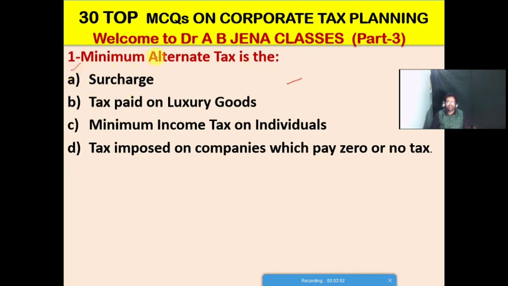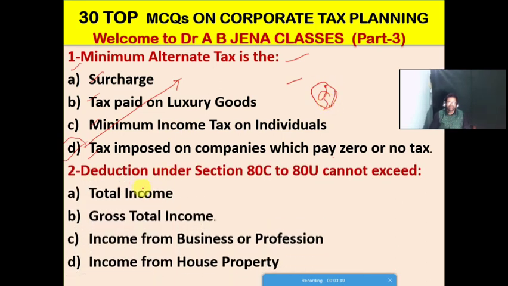First MCQ: the Minimum Alternate Tax, the MAT, is what? A, it's a surcharge; B, tax paid on luxury goods; C, it's a minimum income tax on individuals; D, it's a tax imposed on companies which pay zero or no tax. So D is the right option for this MCQ. The Minimum Alternate Tax is the tax imposed on companies which pay zero or no tax.